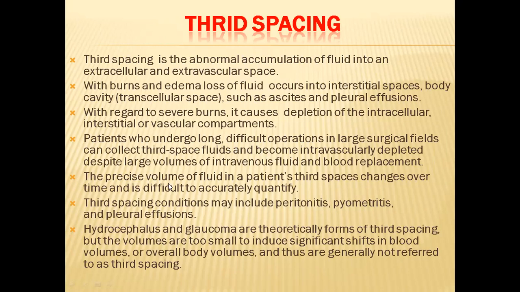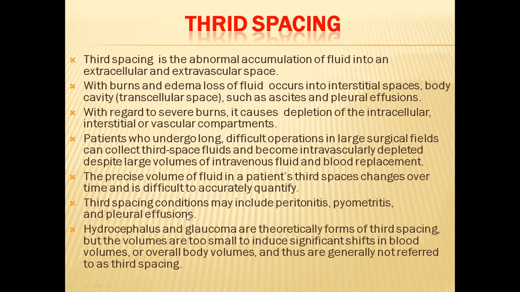The precise volume of fluid in a patient's third spaces changes over time, and it is difficult to quantify accurately. When third spacing takes place, that may result in peritonitis, pyometritis and pleural effusions.